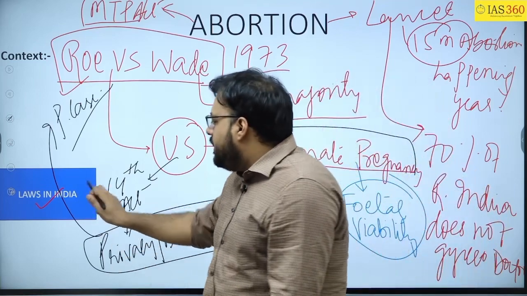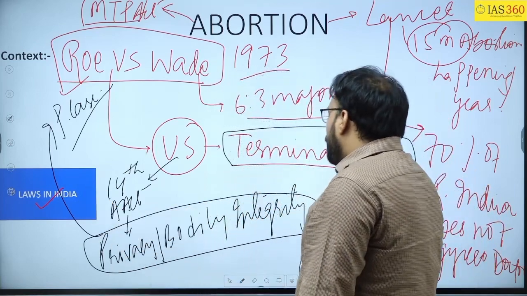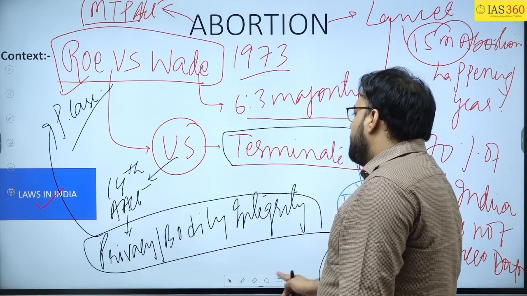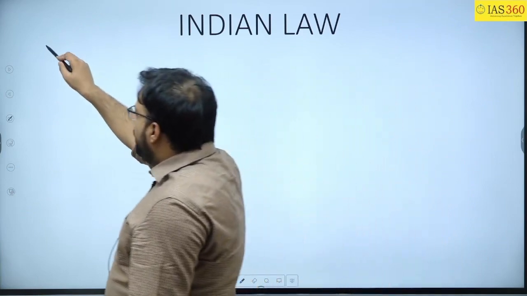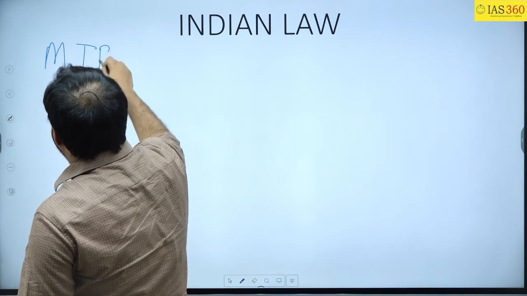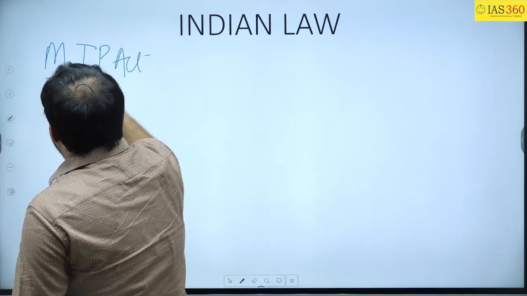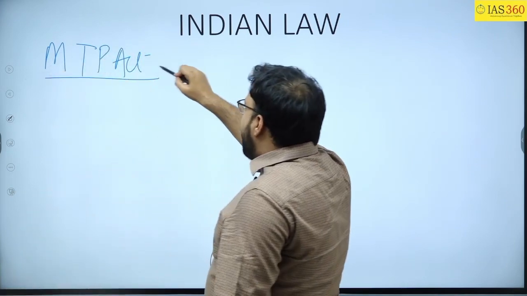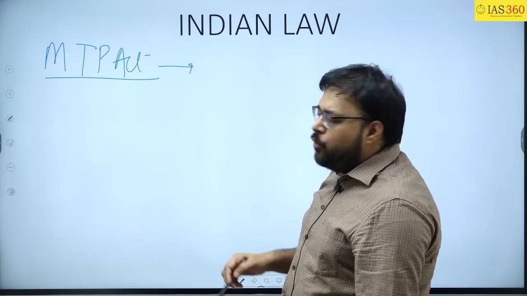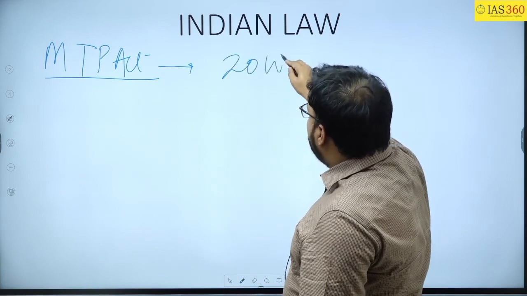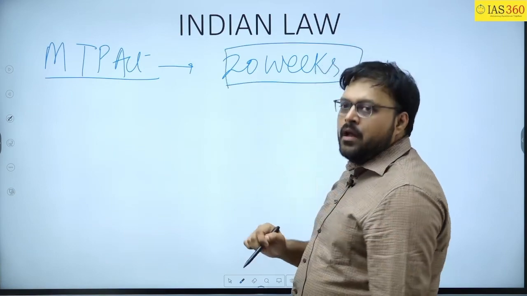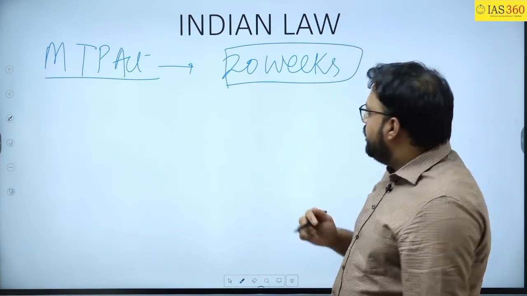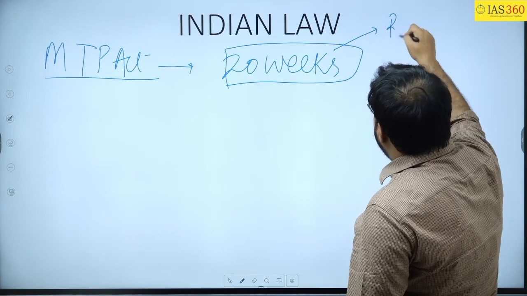Now we will see what the different laws in India are. Okay. So the law in India, as I told you, is the MTP Act 1971. This act allows that women can go for abortion till 20 weeks only. Now there are different conditions. There may be a rape survivor.